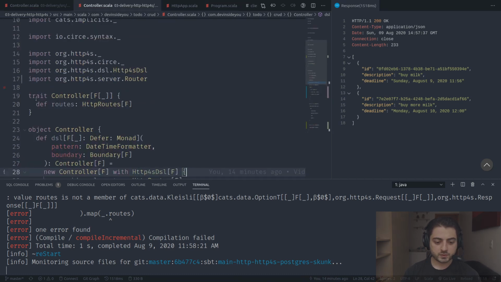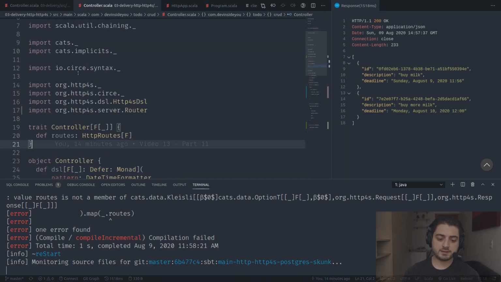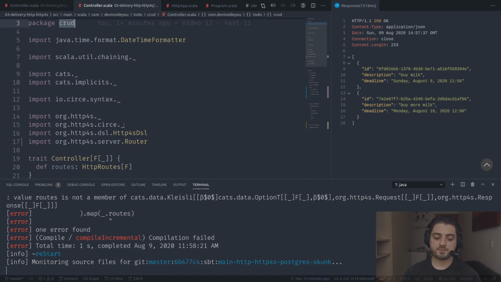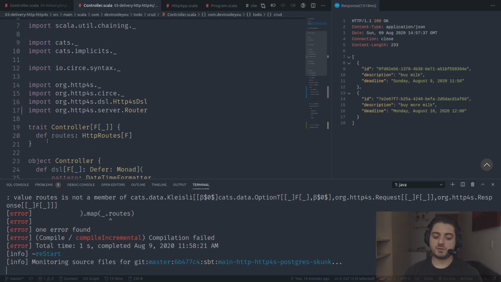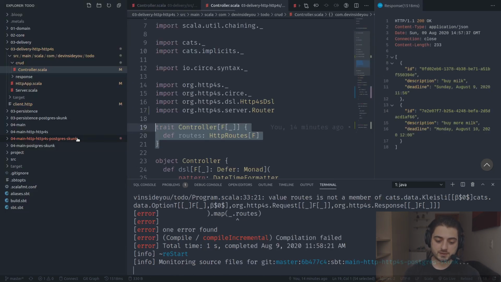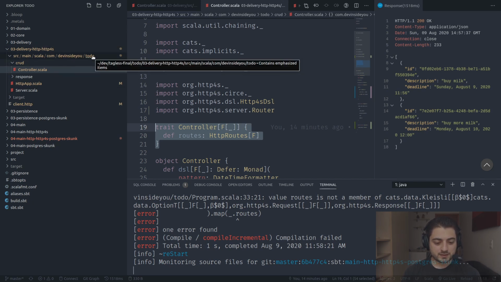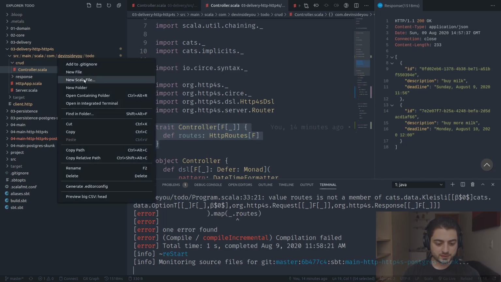Okay, so this one, for example, is defined in the CRUD package. However, every package is going to have a controller that looks exactly like this. So if we were to just grab this controller, it's basically a util kind of thing, so we don't even need to put it into todo. So let's go over here.